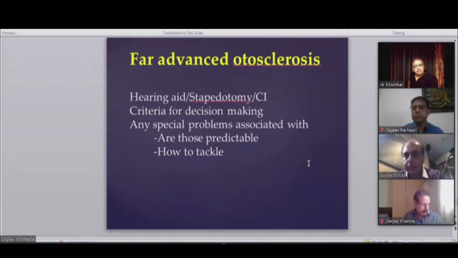For stapedotomy, the speech discrimination should be good and there is an AB gap, without too much destruction of the cochlea on CT scan. Hearing aid is good when there is no air-bone gap and the cochlea doesn't have that much destruction. And cochlear implant is straight away when all these things fail, or when there is diffuse cochlear involvement. So this is to be very, very clear in decision making when a patient with far advanced otosclerosis comes.